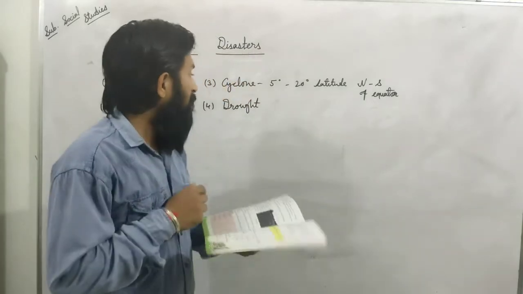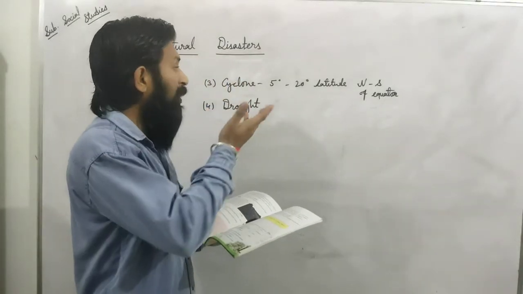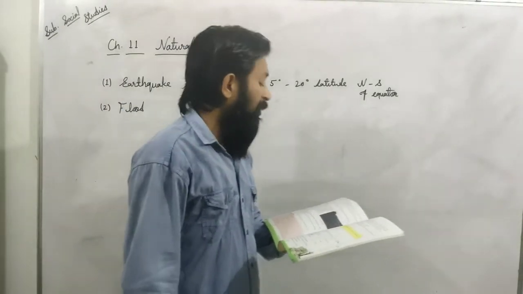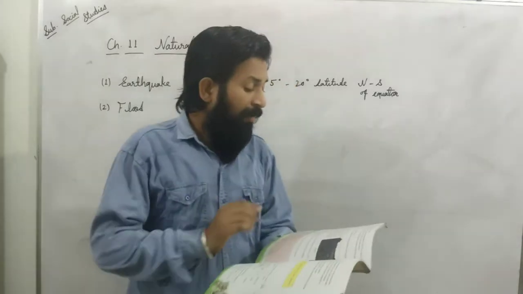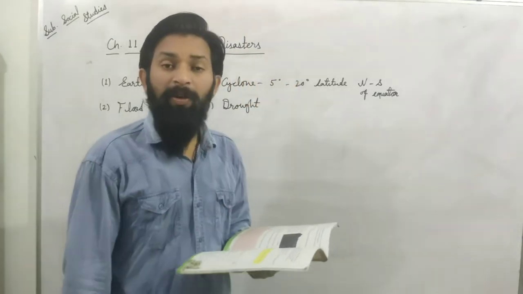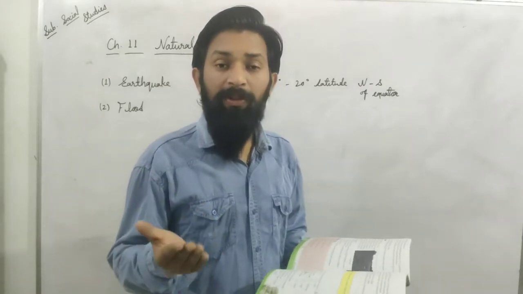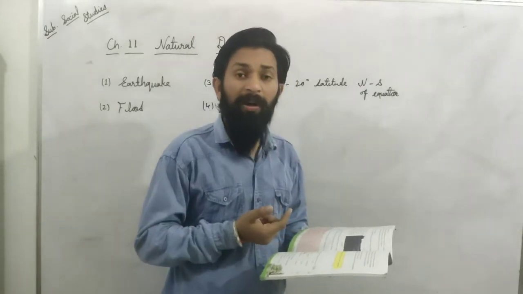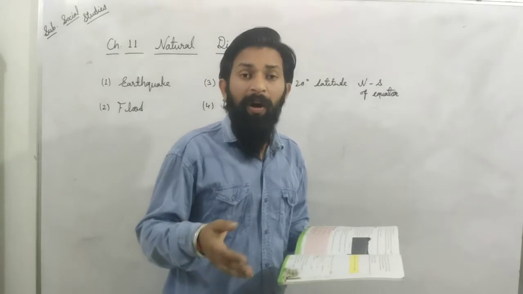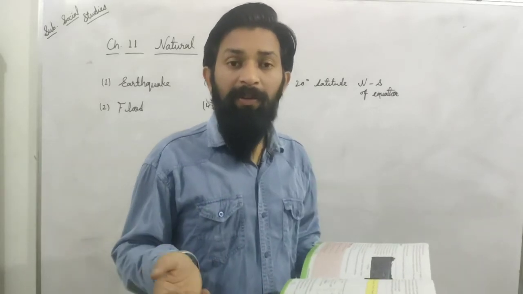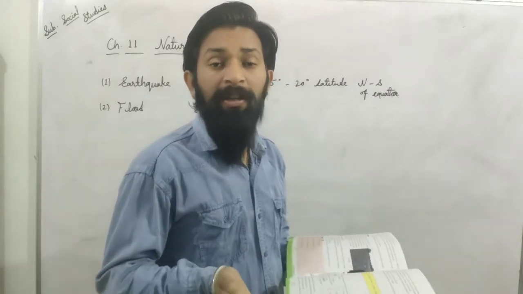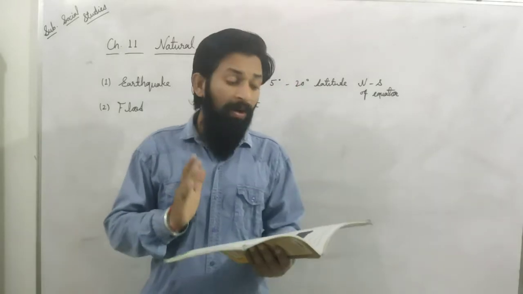Droughts. Dear students, that was about cyclone: what is a cyclone, and how can we save ourselves from a cyclone or in a cyclone-prone area? Now we will talk about drought. It is common in Rajasthan. If we are living in Rajasthan, we know which type of condition is known as drought. Whenever rain is not coming, or there is scarcity of rain and lack of water, that type of condition is known as drought.